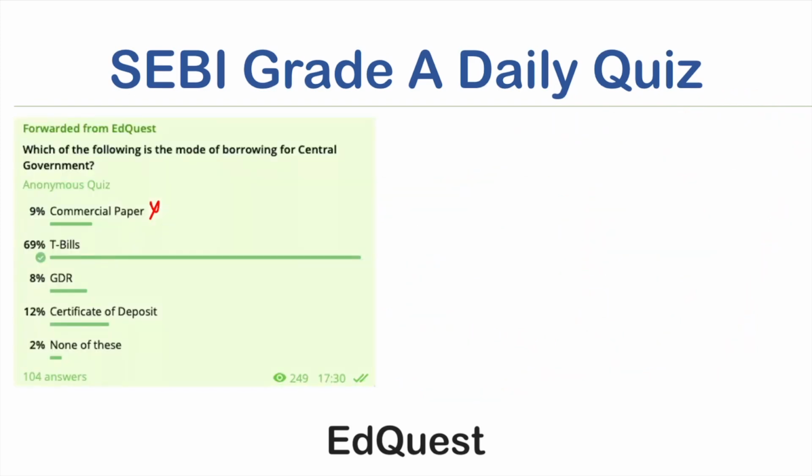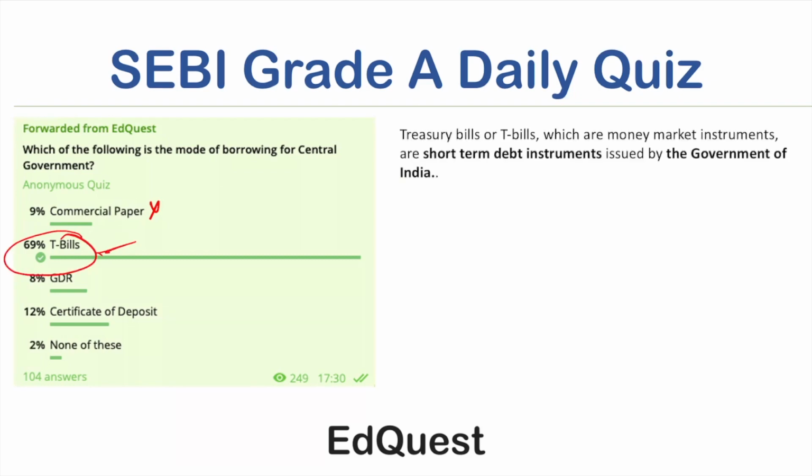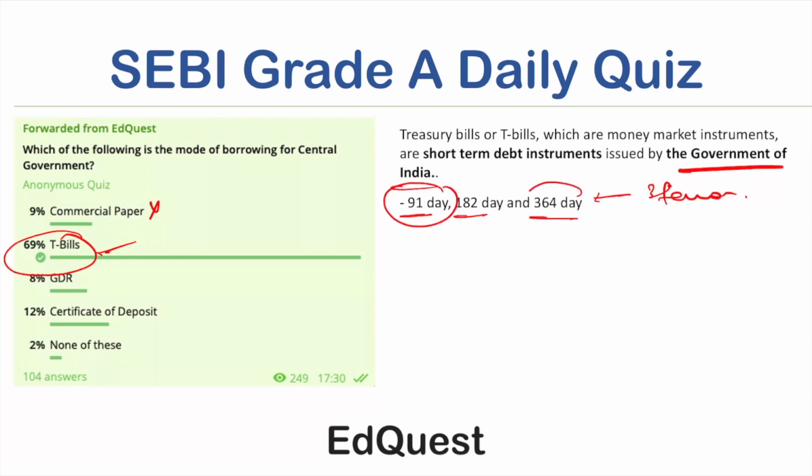In similar fashion, governments also need money. When the government needs money, it issues treasury bills, that is T-bills. So let us understand what T-bills are. Treasury bills are money market instruments, short-term debt instruments issued by the Government of India. They can be for 91 days, 182 days and 364 days. So mind the tenure here: there are 3 tenors, the minimum one is 91 days, the maximum one is 364 days.